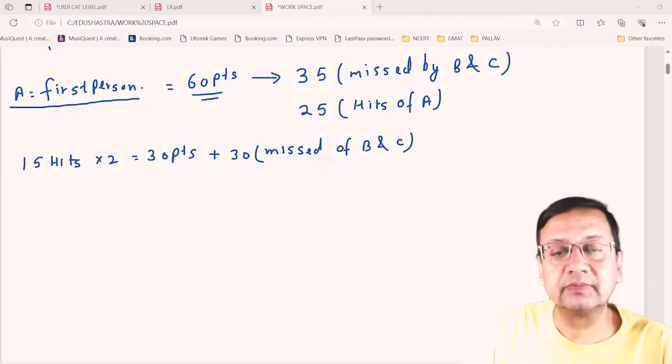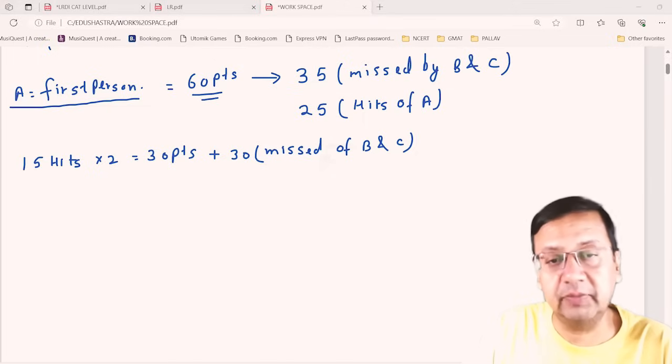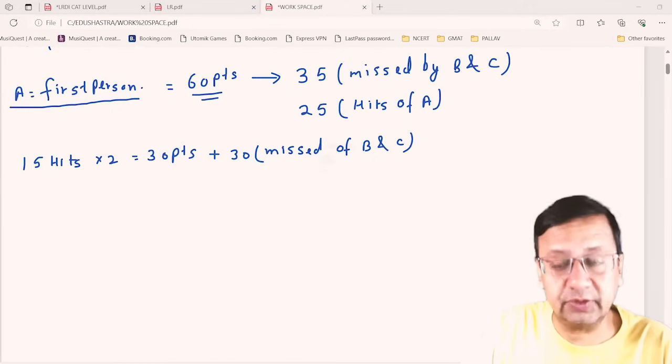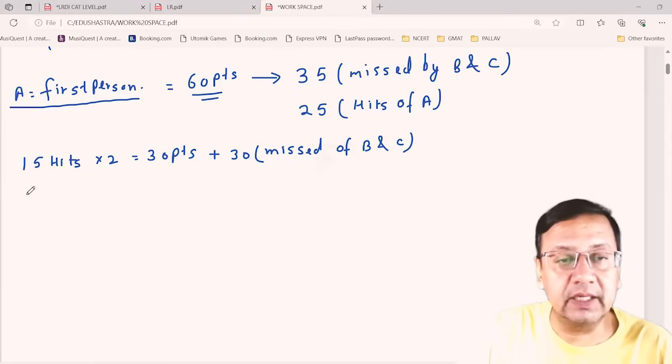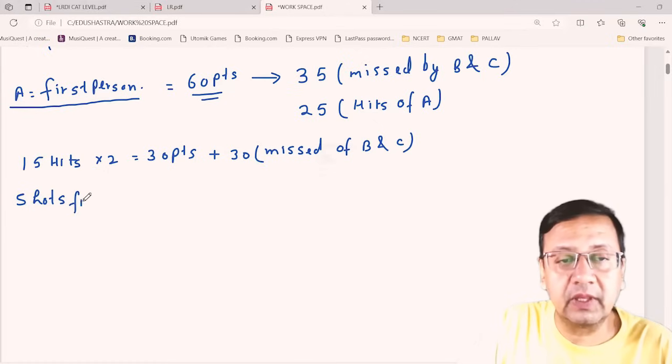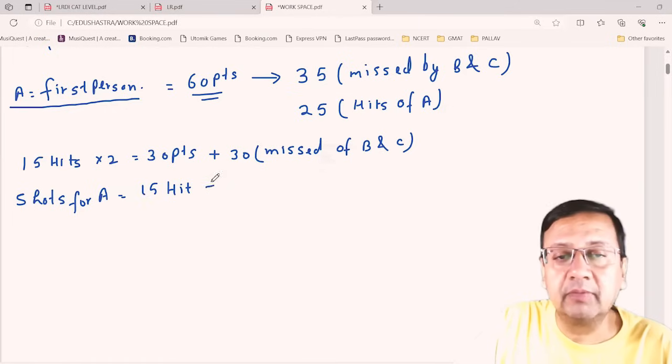So A will score 30 points, and the remaining 30 points A will get from the missed targets of B and C. So this means A is missing how much? 5 shots, because total misses are 35, and if B and C are missing 30, the remaining 5 shots are missed by A. So total shots for A are 15 hit plus 5 missed, so total 20 shots.